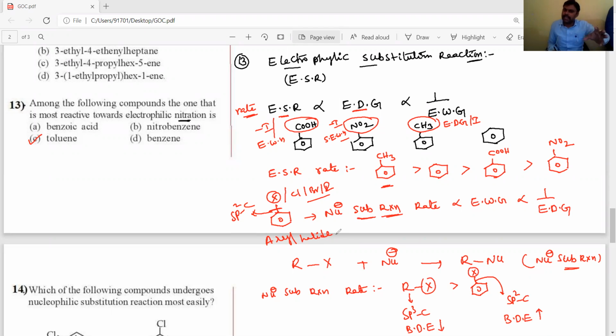But the nucleophilic substitution rate of aryl halides is increased by electron withdrawing groups under special conditions. Related questions are also very important.